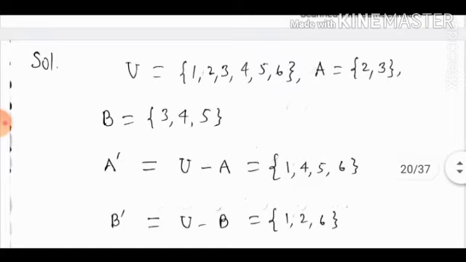Solution. Here A dash will be U minus A. So those elements of U which are not in A. So we will write {1, 4, 5, 6}. B dash is U minus B. Those elements of U which are not in B. The set is {1, 2, 6}.